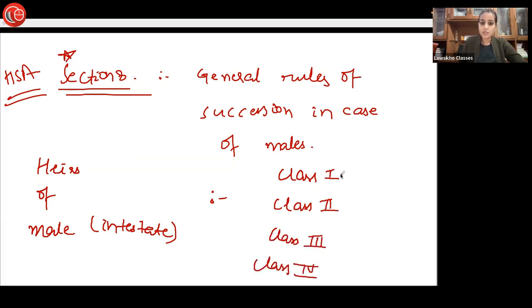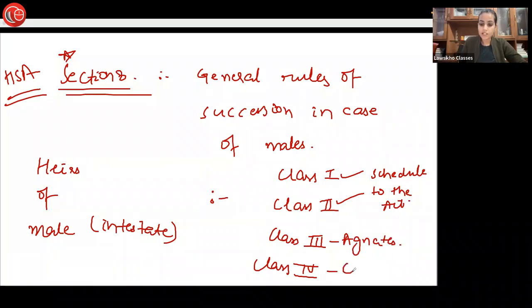Class 1 heirs and Class 2 heirs are mentioned in the schedule to the Act. Class 3 heirs are also known as agnates, and Class 4 heirs are also known as cognates. So we will begin with Class 1 heirs, then proceed to Class 2 heirs, and 3, and then 4. We will understand the meaning of agnates and cognates while dealing with Class 3 and Class 4 heirs respectively.